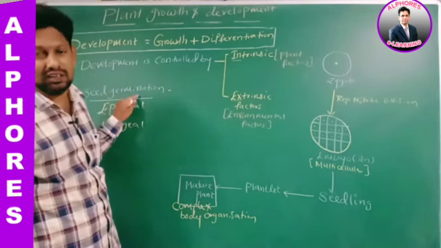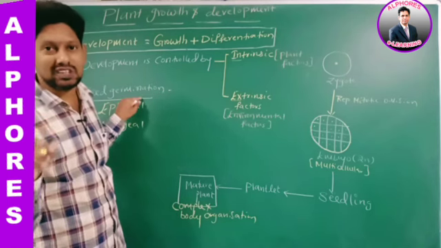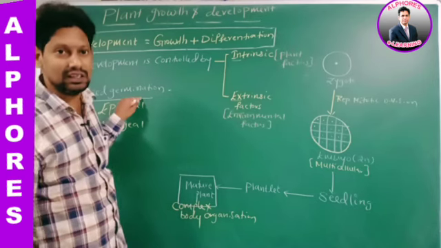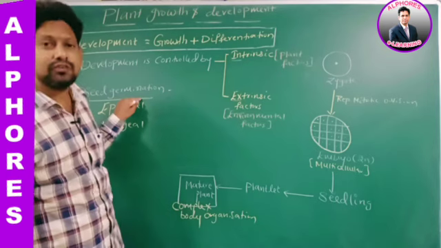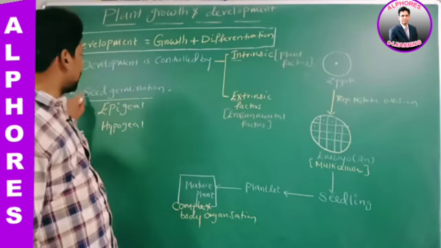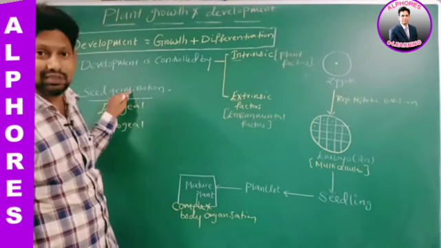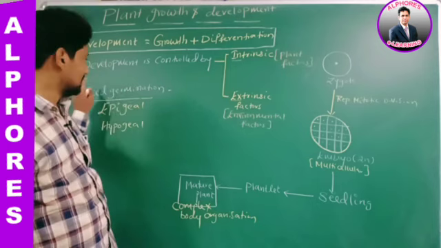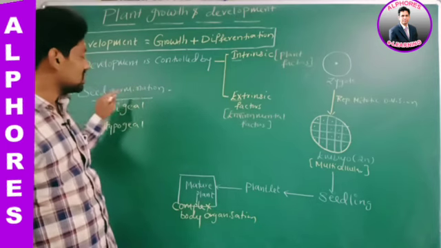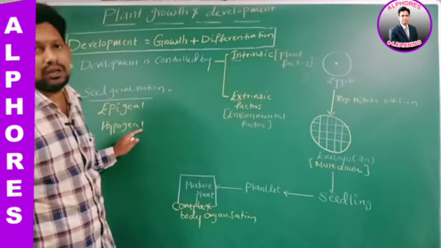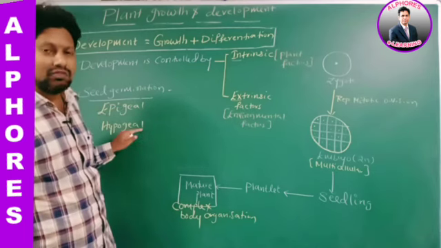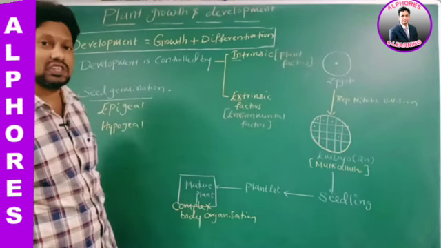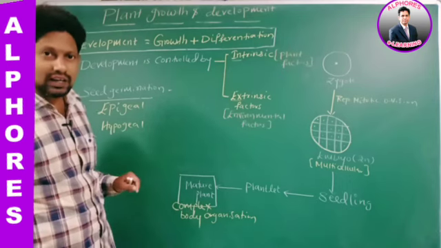What is seed germination? Take a seed. Keep the seed in the soil. That seed develops into a small plant called a seedling. Development of seedling from seed embryo is called seed germination. What is developed? Seedling is developed. From where? Seed embryo. What is that process called? Seed germination. Seed germination may be epigeal or hypogeal. We read vivipary also as a special case of seed germination. Is it okay? Right?